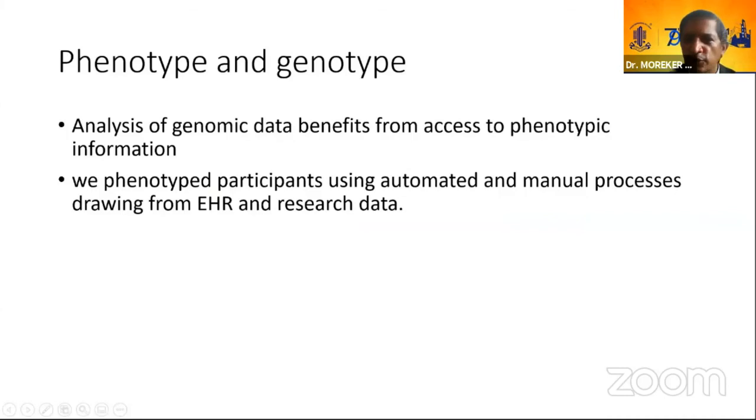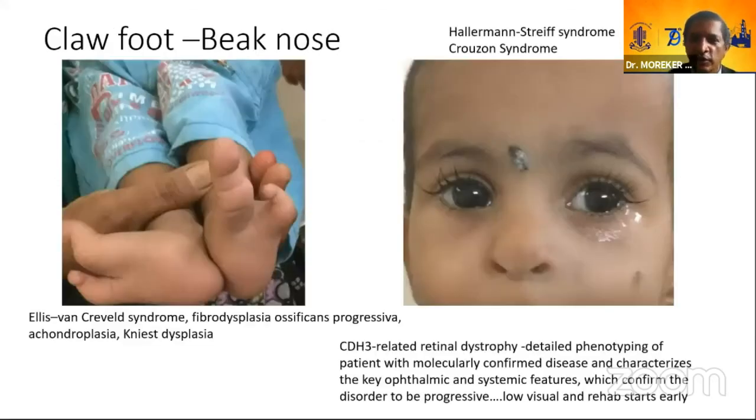So phenotype and genotype, an example: analysis of genomic data benefits from access to phenomic information. We phenotype participants using automated and manual programs, drawing from our EHR and the research data of other researchers. Now, giving an example, we have a child with clawfoot. It could be Ellis-van Creveld, or cystic fibrosis, or it could be Crouzon's, or this thing because of the peak.